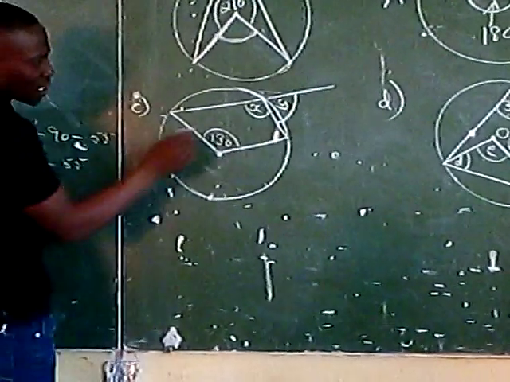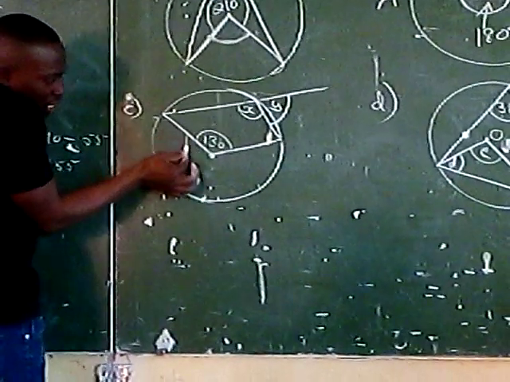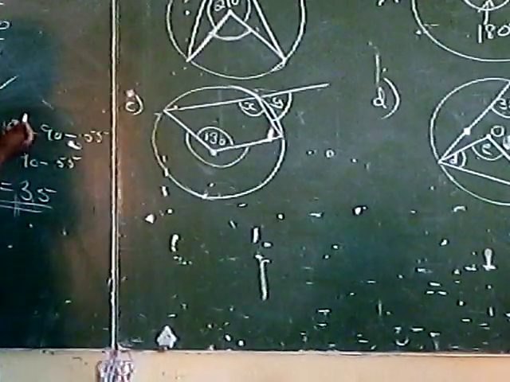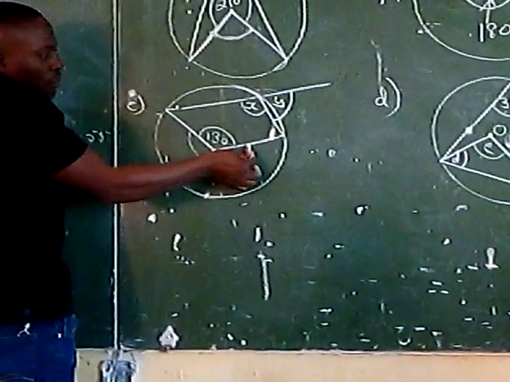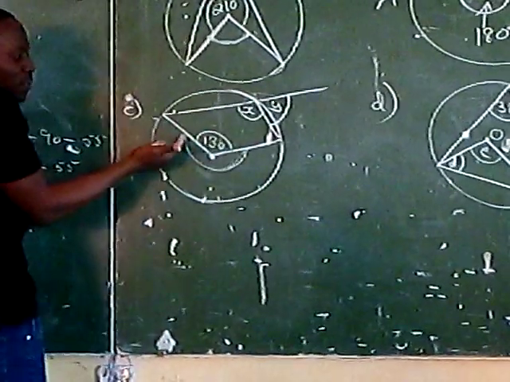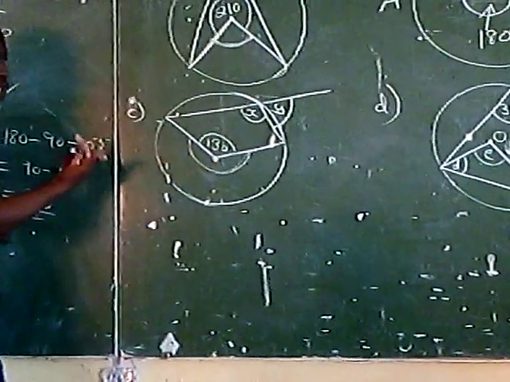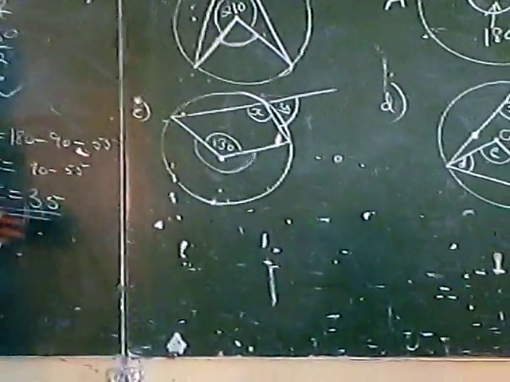For us to know angle X, it's important that we know the other angle in the major sector. Once we know this angle, to get the angle at the circumference in the minor sector, you simply divide this angle by 2 so that we know what X actually is.